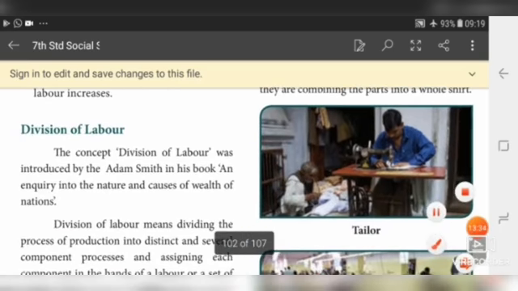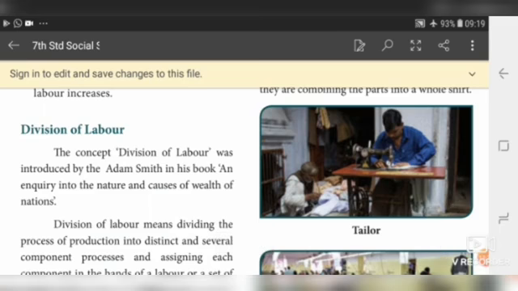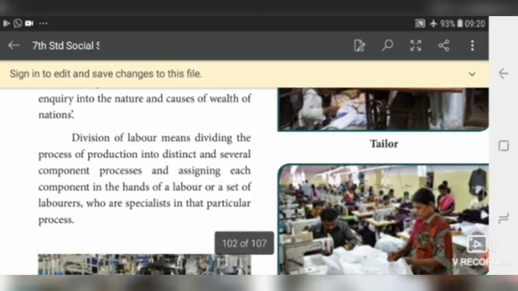Now we will see the division of labor. The concept of division of labor was introduced by Adam Smith. Note this one, an important one-word and GK question. In his book, already we know that one, An Enquiry into the Nature and Causes of the Wealth of Nations. Division of labor means dividing the process of production into distinct and several component processes and assigning each component into the hands of a laborer or set of laborers who are specialists in that particular process.